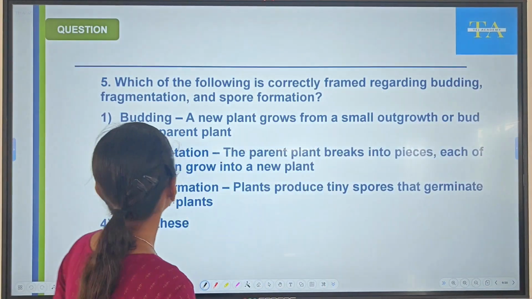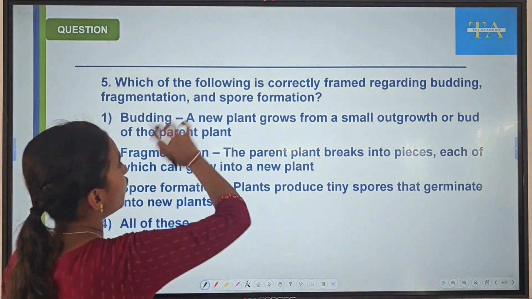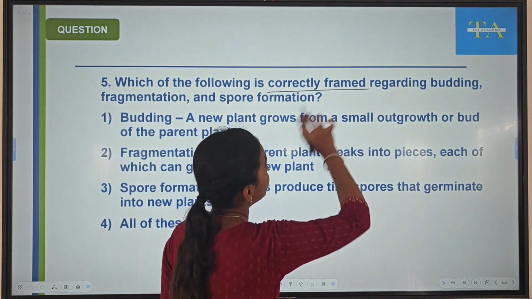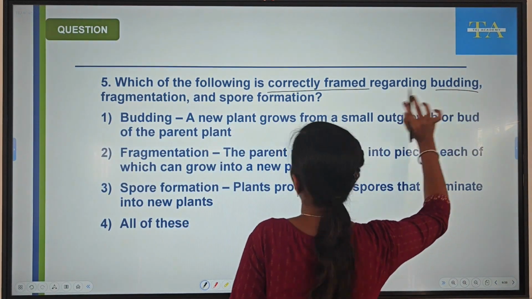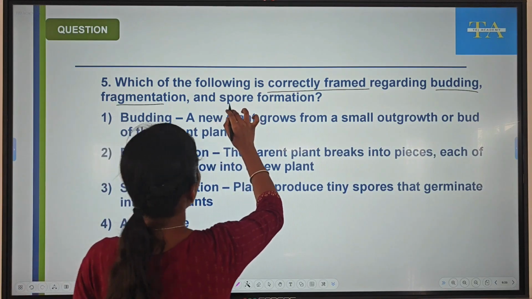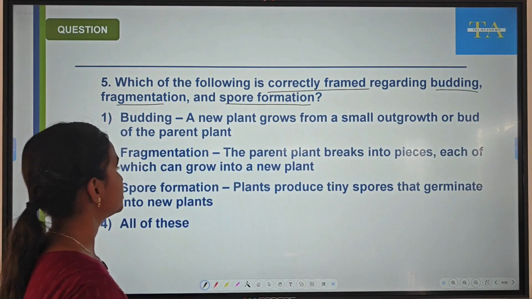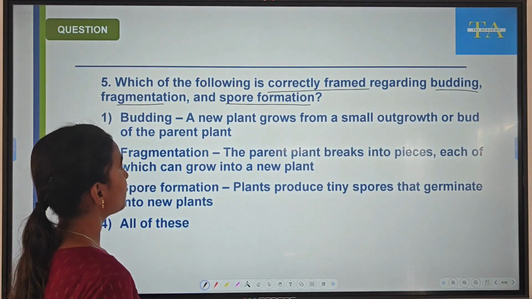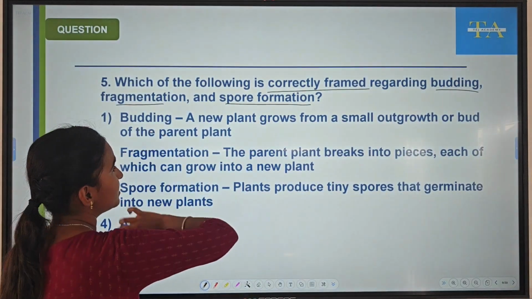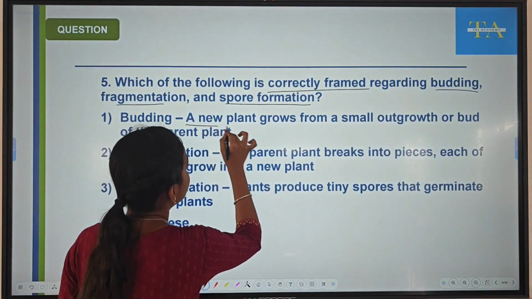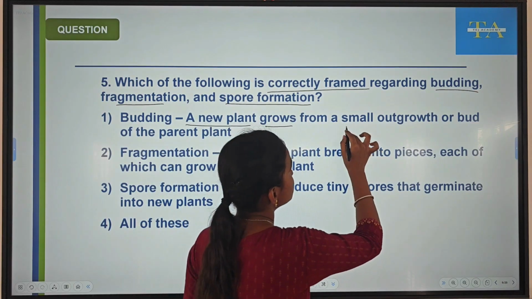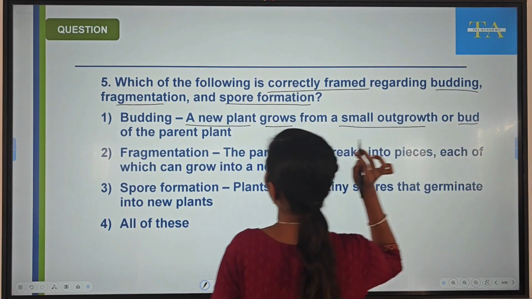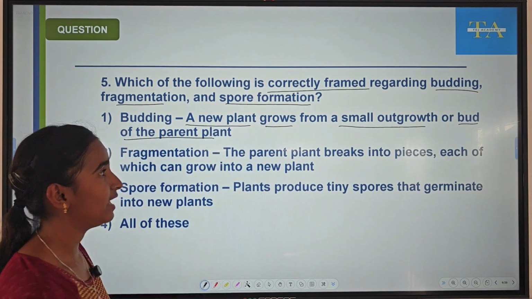We will see. Which of the following is correctly framed regarding budding, fragmentation and spore formation? In first option they have given budding is a new plant grows from a small outgrowth or bud of the parent plant.